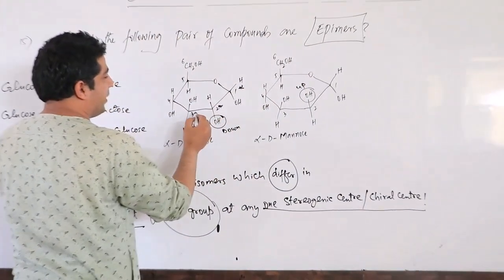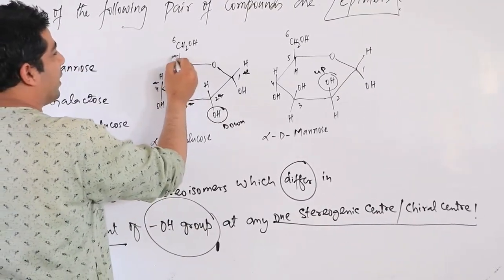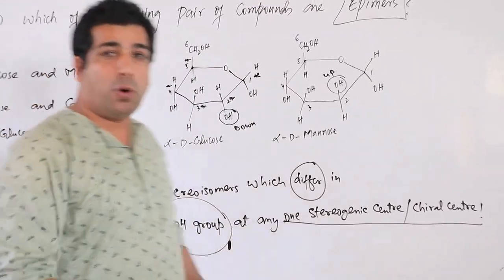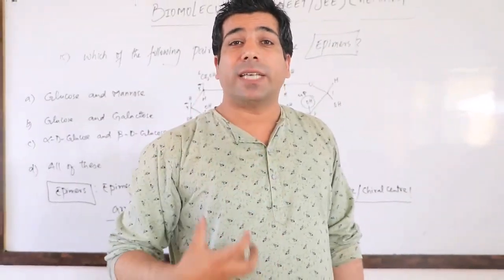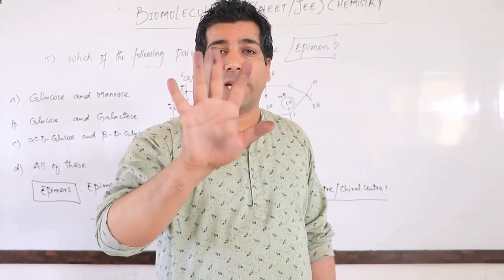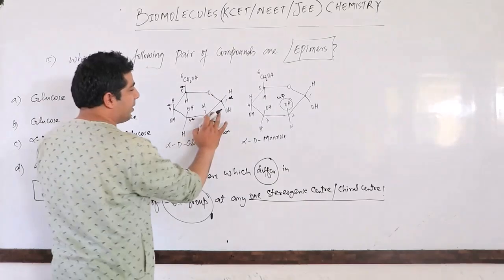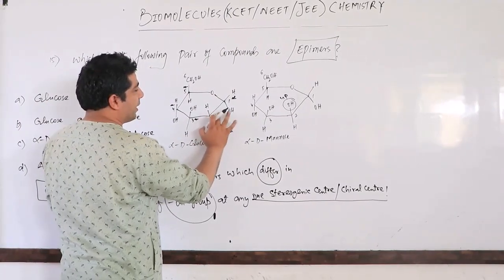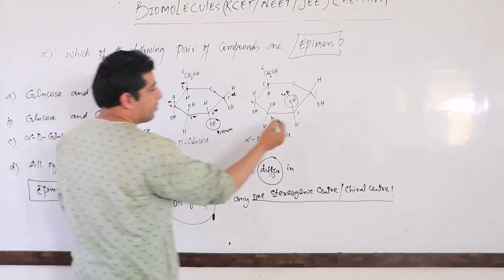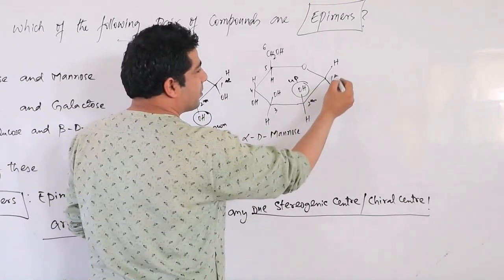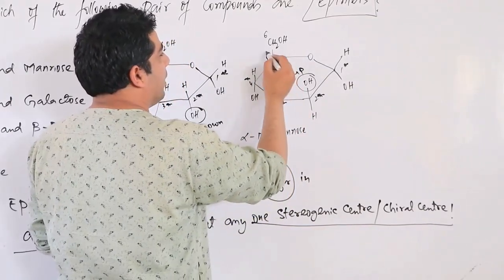The second carbon is a chiral carbon here, and this one is also a chiral carbon.